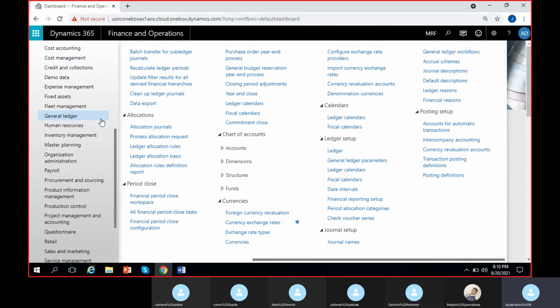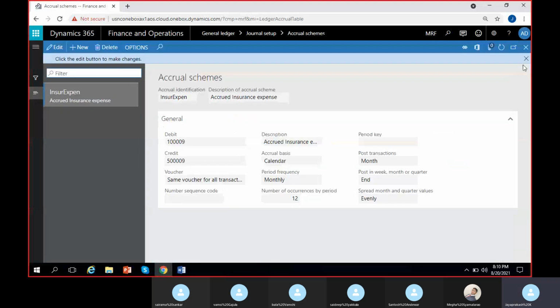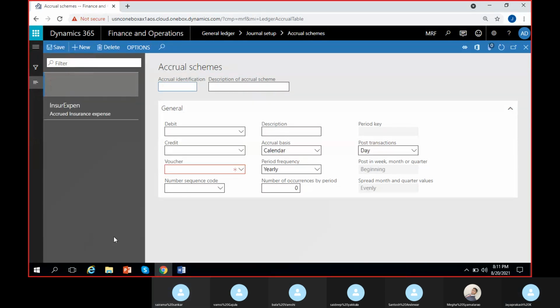Perfect. General ledger, journal setup and accrual schemes. Very good. So I clicked on accrual schemes. So what now? New. Okay, I'll create a new accrual scheme.